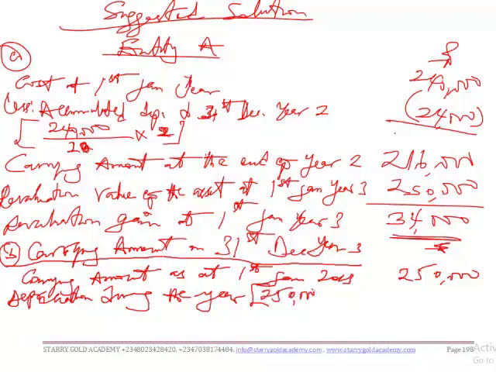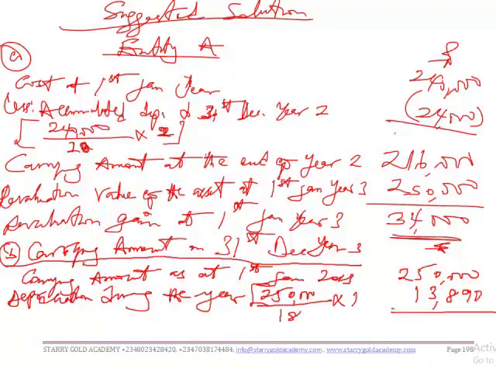We are told that as at 1st January year 3, the useful life remains the same. Two years have gone already, so we have 18 years left. So you do 250,000 divided by 18 multiplied by 1. That gives you 13,888, approximately 13,890.